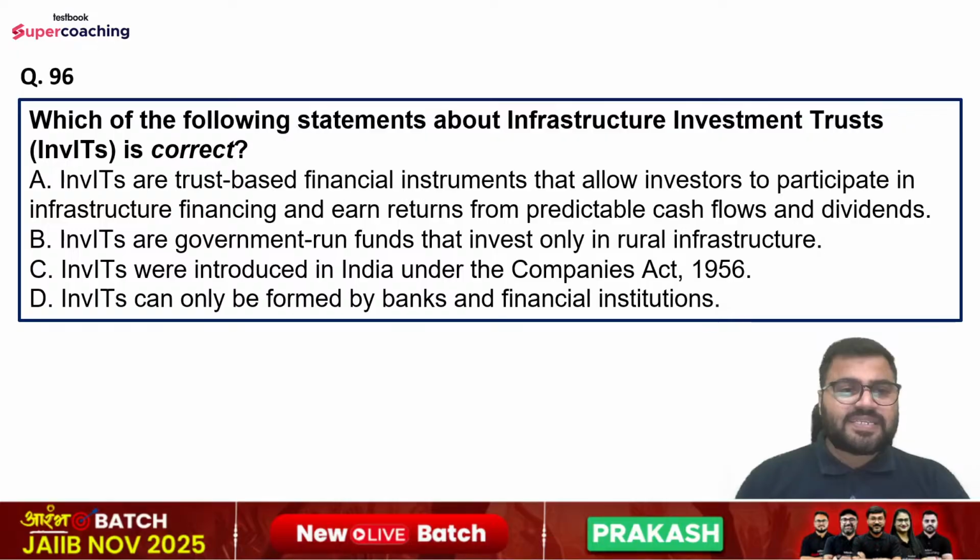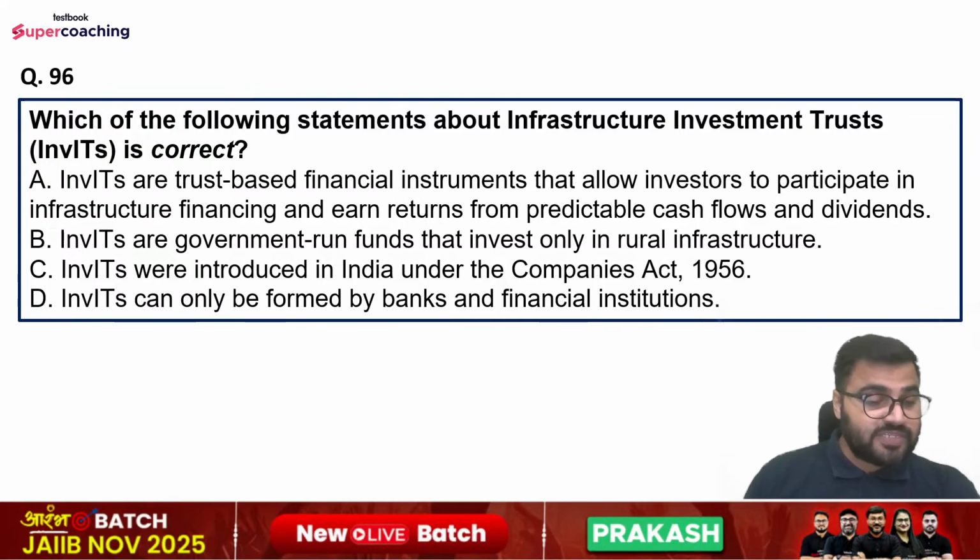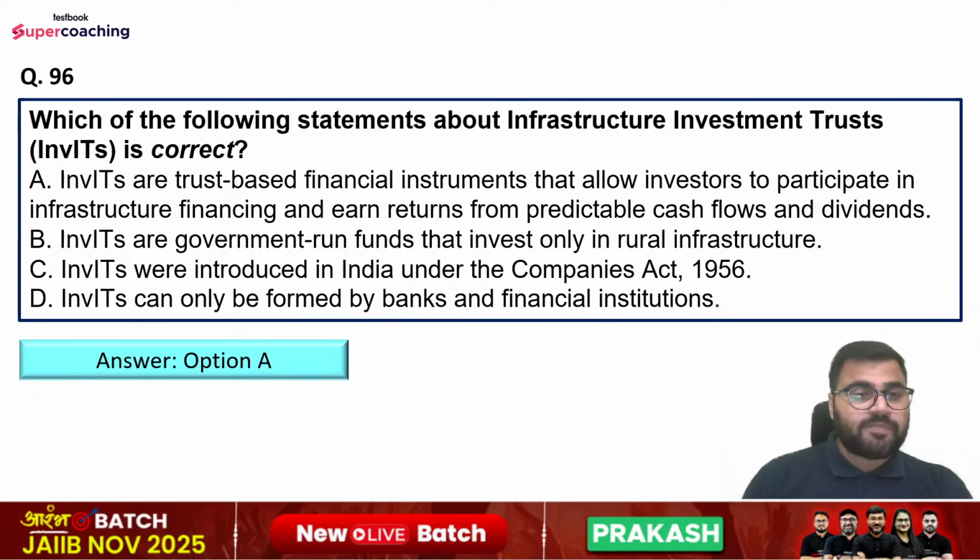Question number 96. Which of the following statement about infrastructure investment trust InvITs is correct? So InvITs are trust-based financial instruments that allow investors to participate in infrastructure financing and earn returns from predictable cash flows and dividends. InvITs are government-run funds that invest only in rural infrastructure. InvITs were introduced in India under the Companies Act 1956. InvITs can only be formed by banks and financial institutions. So right statement is option number A.